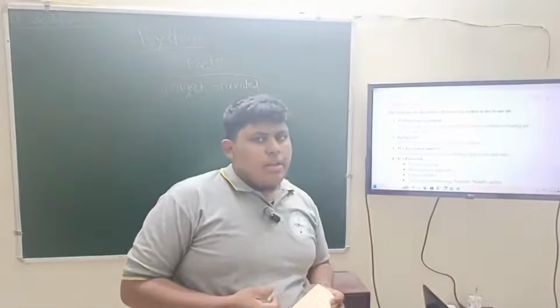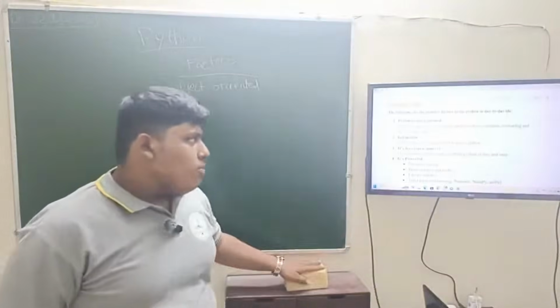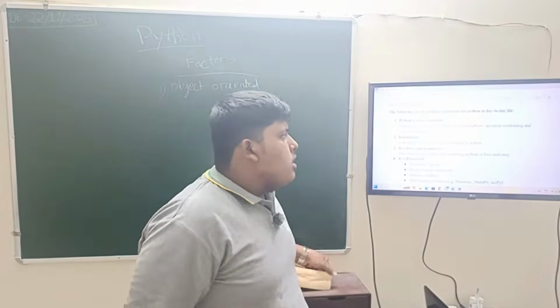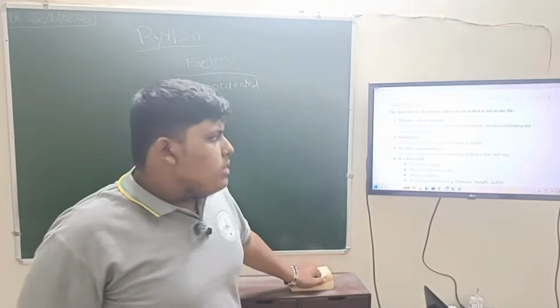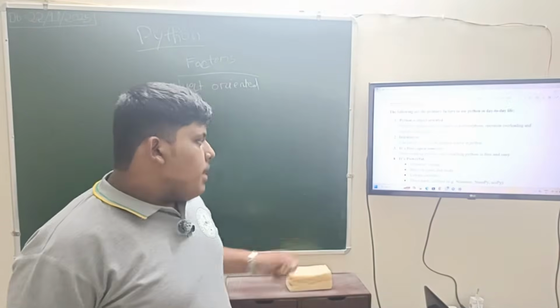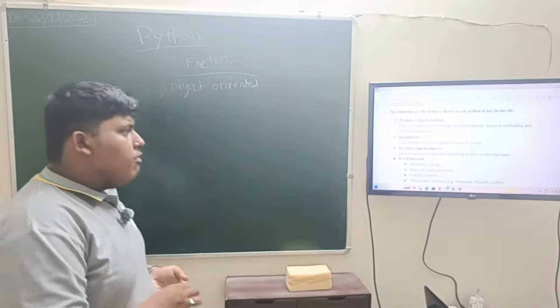So the first feature is that Python is object oriented. Not only Python, Java and C++ are all object oriented. The structure supports such concepts as polymorphism, operator overloading, and multiple inheritance. So Python is object oriented, which is the first feature.